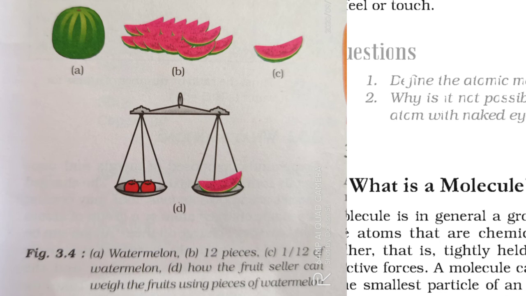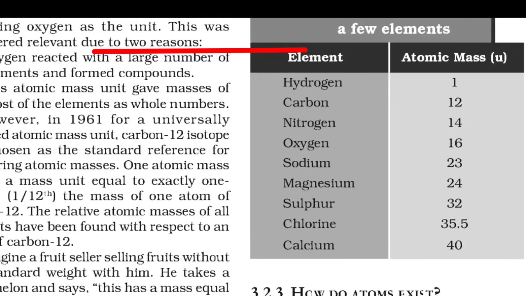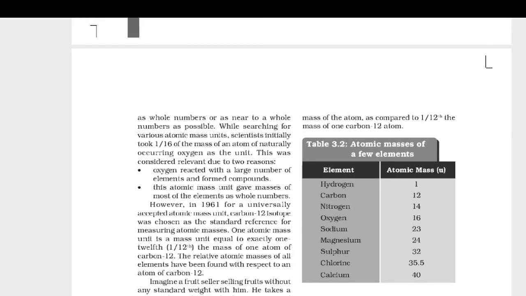He is selling tomato also, potato also, other things also, with the help of that watermelon only. He had cut it into 12 pieces, and one piece he takes as a standard fruit mass unit, and with that he measures all other fruits and vegetables and sells them.